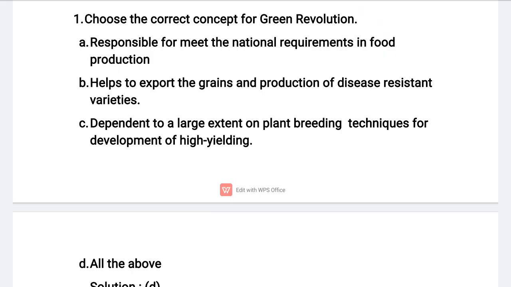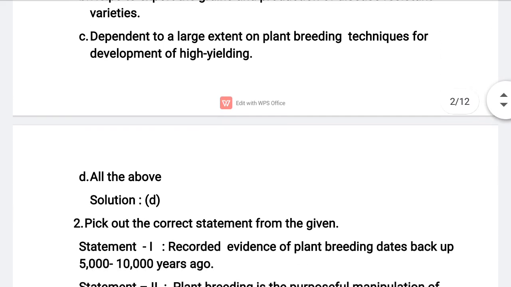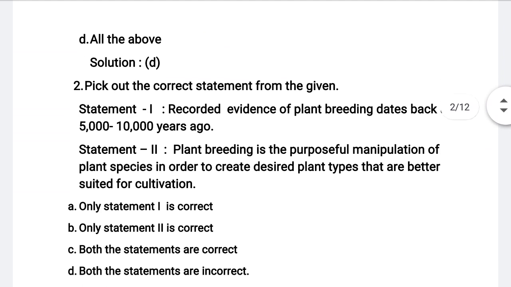It was responsible for our country to meet national requirements in food production, and also helped us to export grains to other countries, and depended to a large extent on plant breeding techniques for development of high yielding and disease resistance varieties in crops like wheat, rice, maize, jowar, etc. So with this, the correct answer is option D, all the above. Hope you understood the explanation for this question, students.